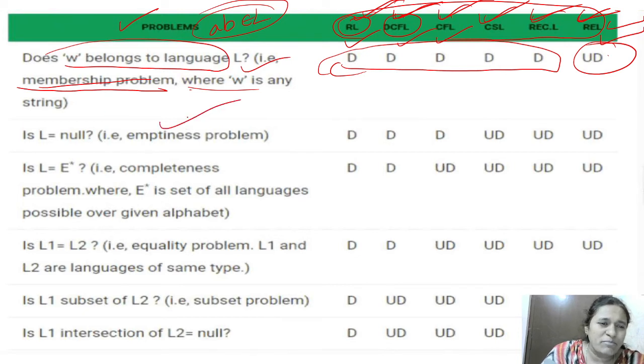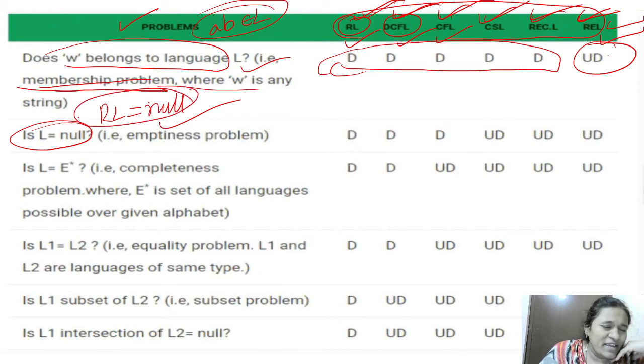Next one is the emptiness problem. Is this language null? Suppose they give a regular language and ask whether it is equal to null. Is this regular language null? Is it decidable or not? They will ask like that. We can say regular language is decidable for all types of problems. In closure properties also, regular language is closed under every operation. Here in decidability also, regular language is decidable in all types of problems.